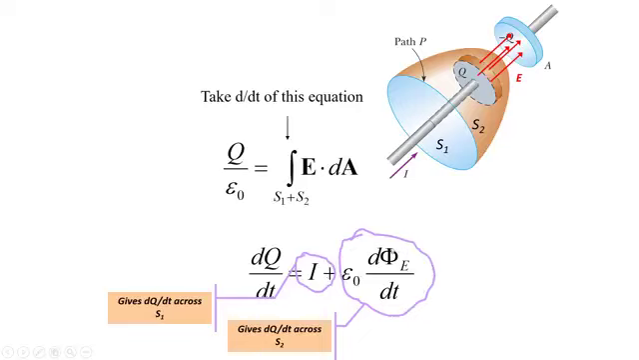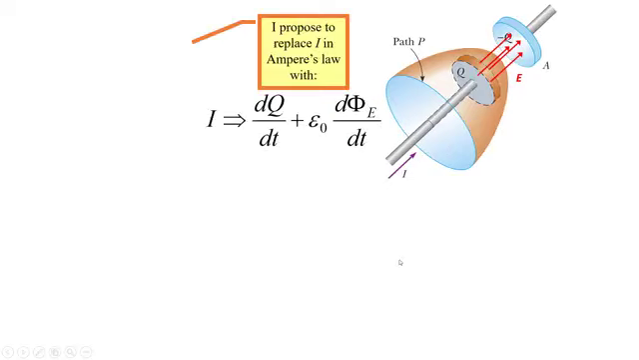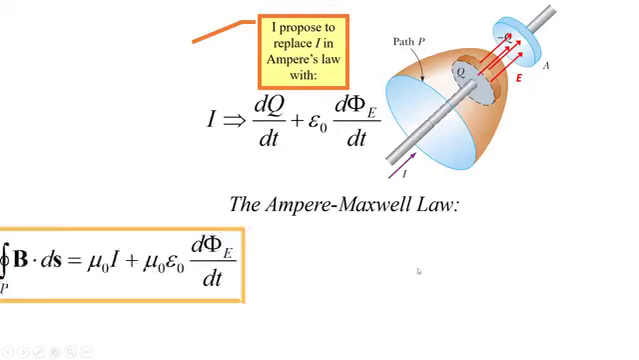Earlier, with only Ampere's law, it was not possible to justify the field at some point inside this capacitor or at any point on this balloon shaped surface. But with this correction, now we can justify it. The total current is separated, and this term which Maxwell added, he proposed that I can be replaced in Ampere's law by dq by dt, that is I through the S1 surface plus epsilon naught d phi E by dt, and this new equation is known as Ampere-Maxwell law.